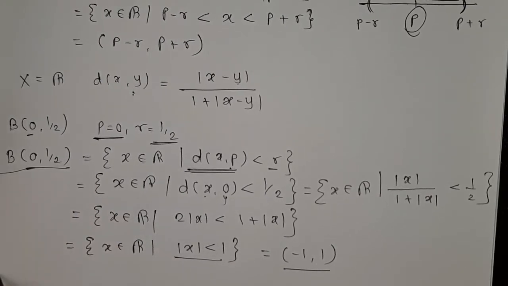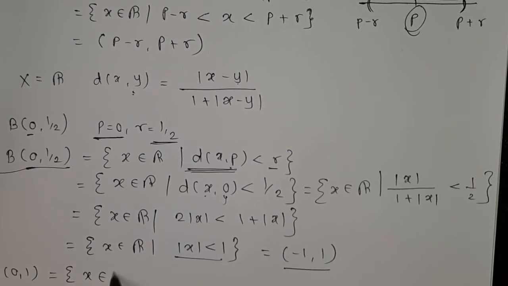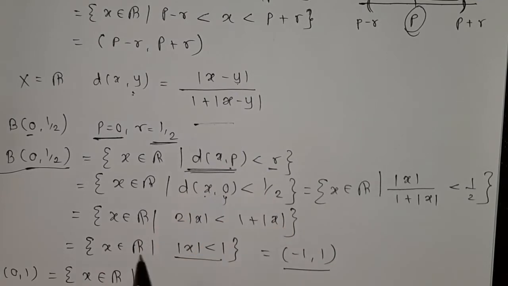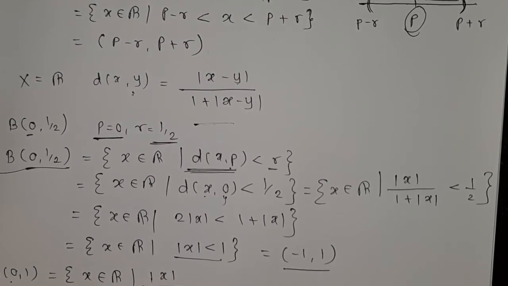Similarly, you can find this for B(0, 1), which is equal to x belongs to R for the same function. We are not changing the function here, we just change the value of P and r. So we get mod of x upon 1 plus mod of x is less than 1.